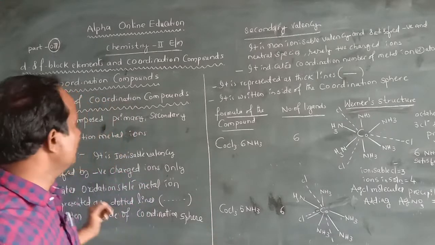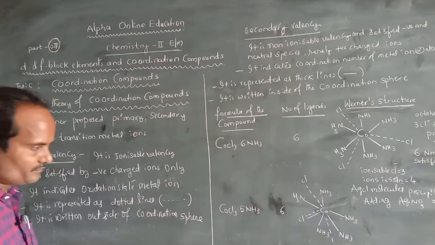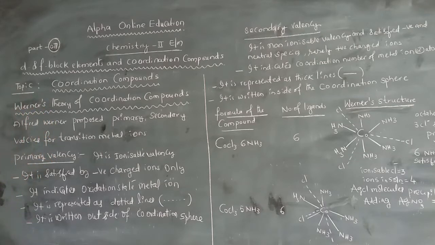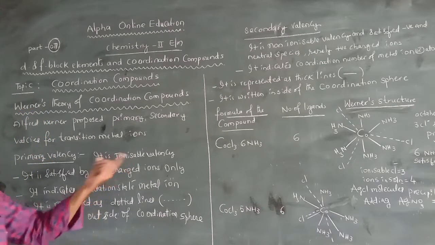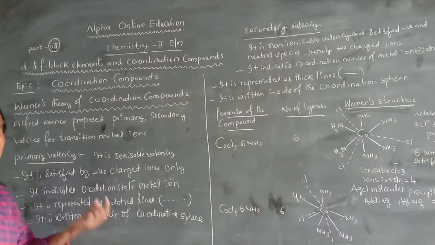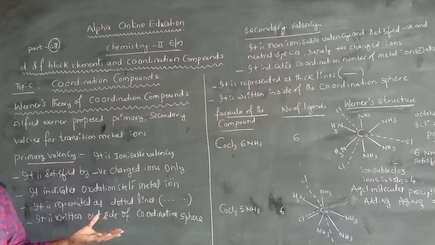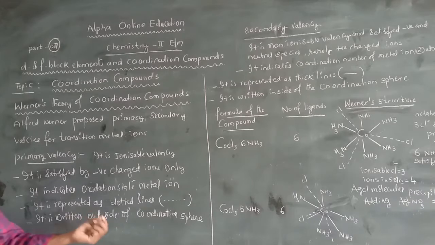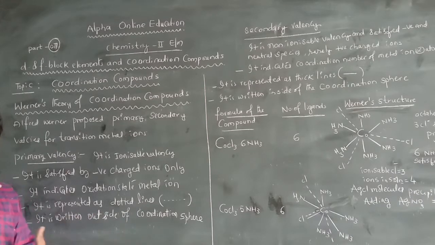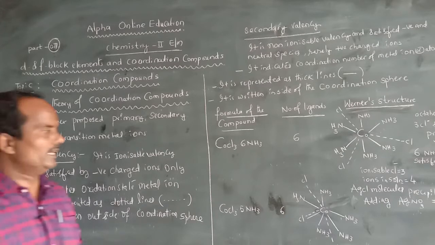So this is about the primary valency. Primary valency is ionizable valency. It indicates the oxidation state of the metal ion. It is indicated by dotted lines, and it is written outside of the coordination sphere.